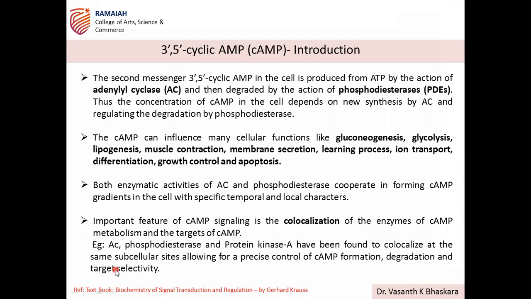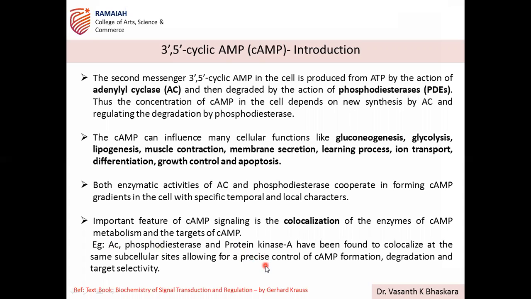For example, adenylyl cyclase is the enzyme responsible for converting ATP to cAMP, the cAMP synthesizing enzyme. Phosphodiesterase is the breakdown enzyme; after its function, cyclic AMP has to be acted upon by phosphodiesterase. And protein kinase A is the downstream effector of cAMP.